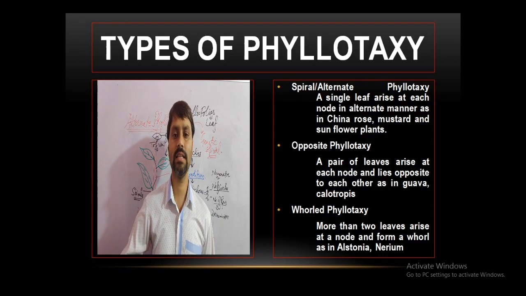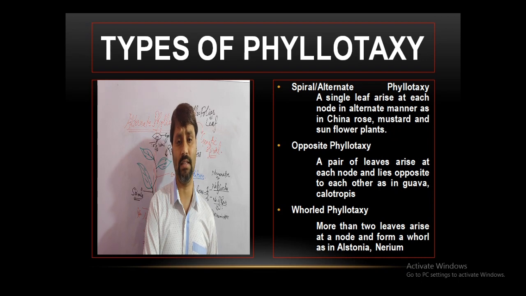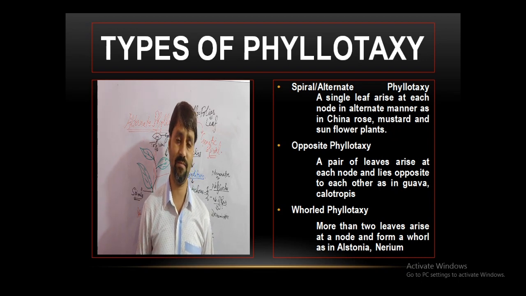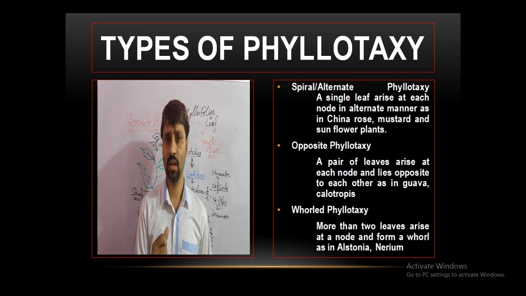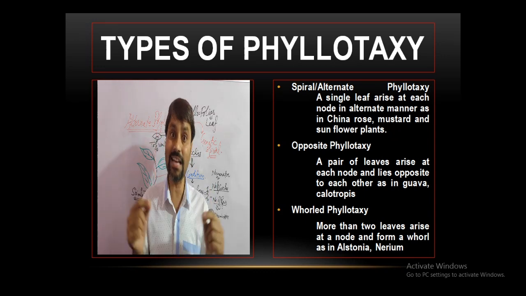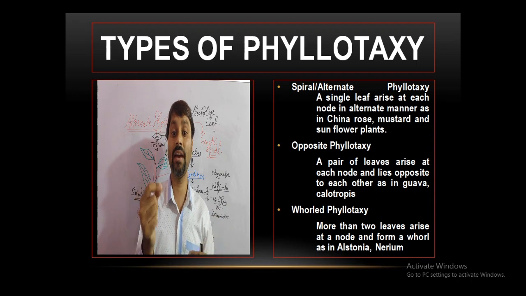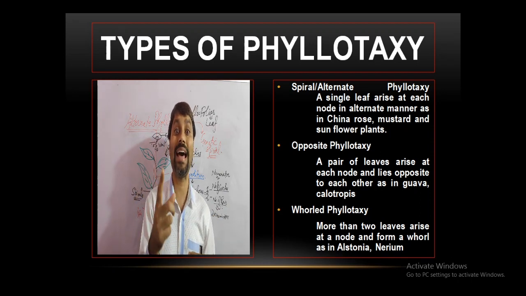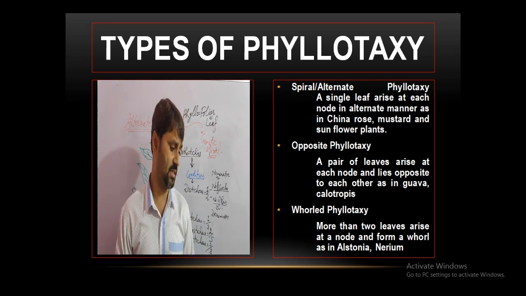Then the second one is opposite phyllotaxy. What is the opposite phyllotaxy? When a pair of leaves arise from a node, a pair of leaves arise at each node and lie opposite to each other, as in guava, calotropis.